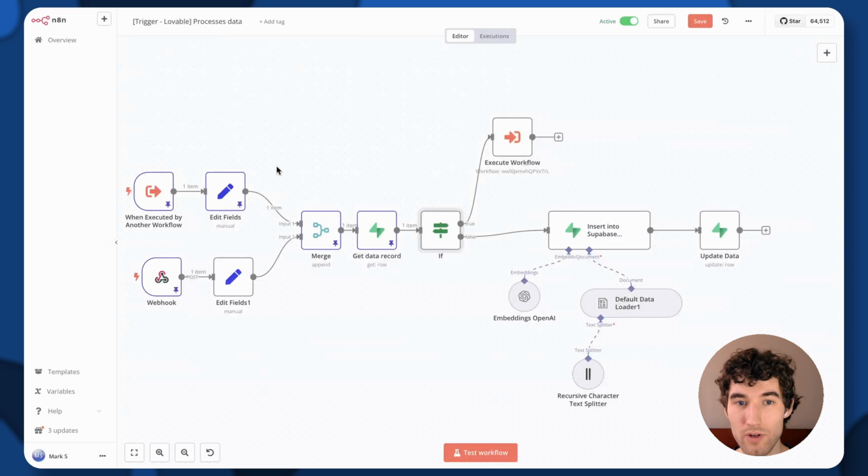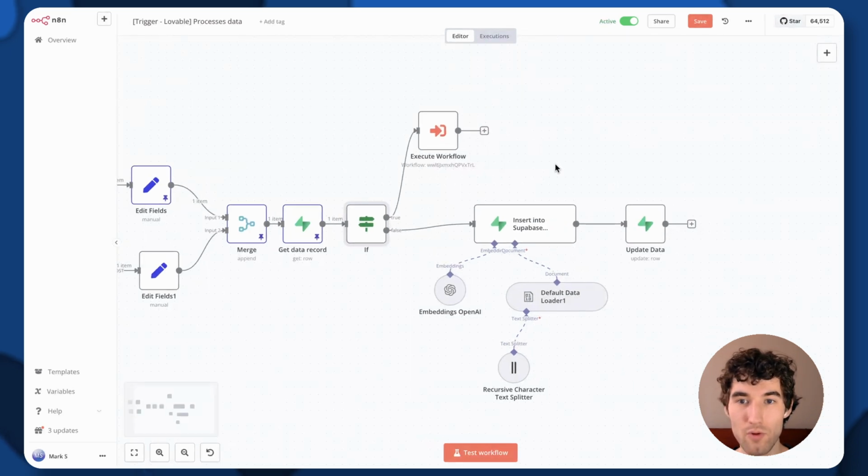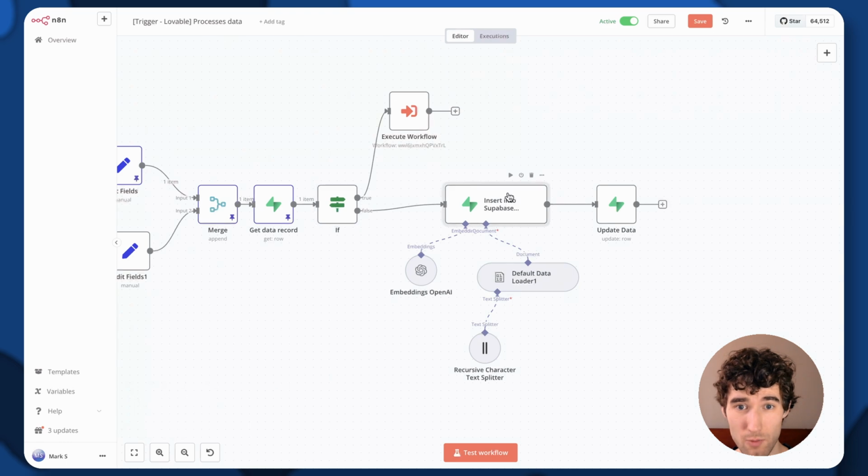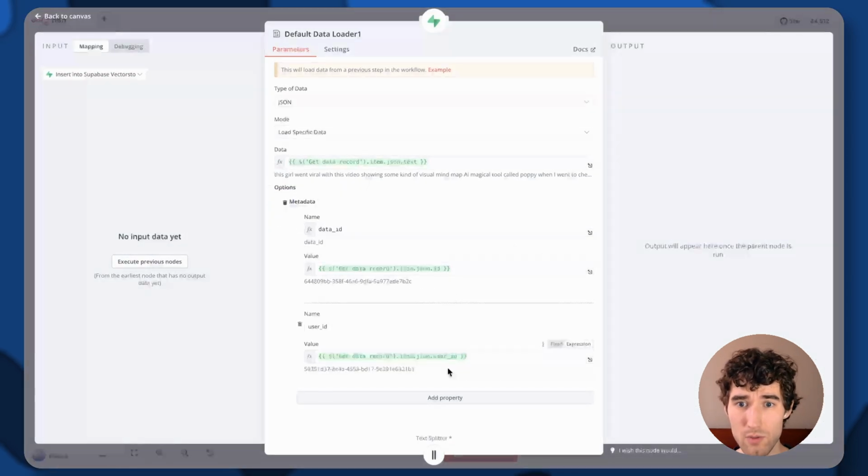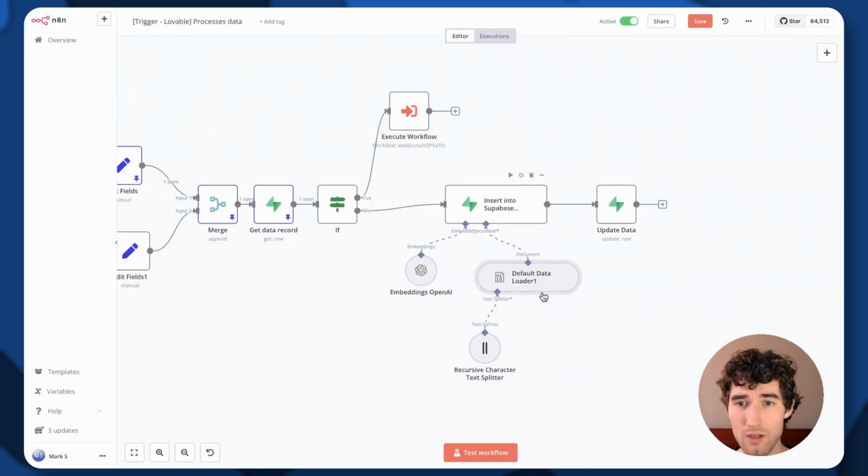You can do it a different way. You can separate this workflow, sending to different switchers, and have a separate workflow with saving to the Supabase. I just prefer to not create a lot of workflows and follow the DRY rule, don't repeat yourself. So every time we get a text, we just map it here. As you can see, we save a user ID, we save a data ID, a link, and just save vectors in our vector store.